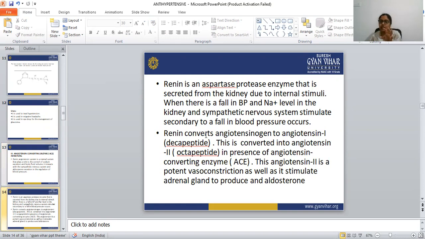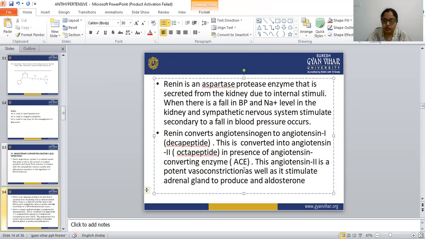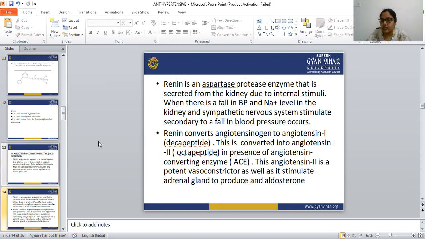This is the normal thing that happens inside our body. And this angiotensin 2 is a potent vasoconstrictor. When vasoconstriction happens, at that time the blood pressure increases.